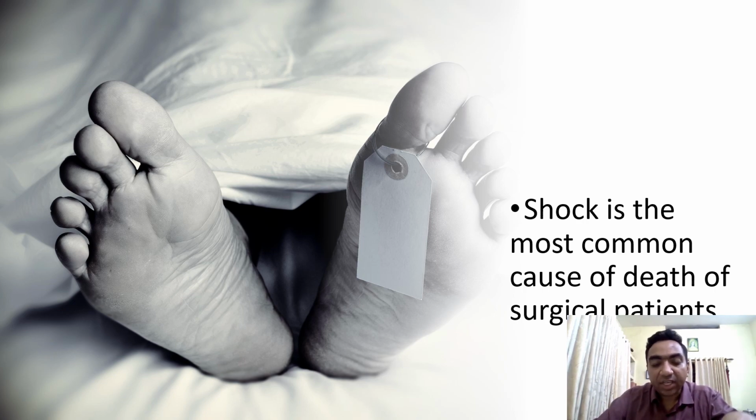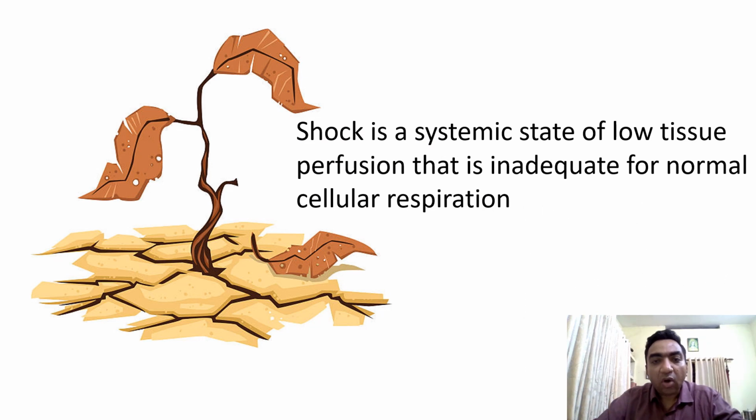So, what is the definition of shock? Shock is a systemic state of low tissue perfusion that is inadequate for normal cellular respiration. So there is low tissue perfusion due to decreased blood flow, and this blood flow is not adequate to maintain the functions of the cell.